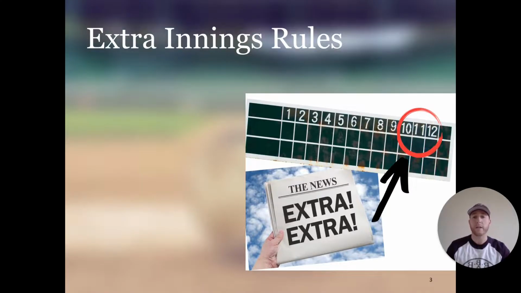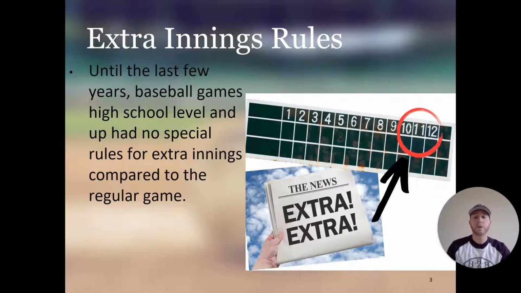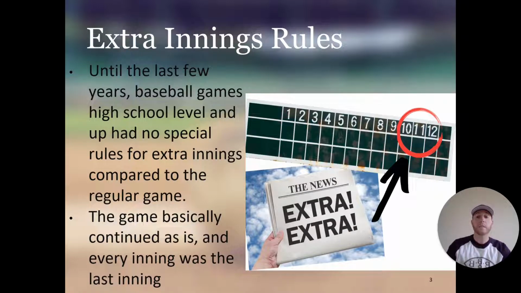The rules for extra innings. Until the last few years, baseball games at the high school level and up had no special rules for extra innings compared to the regular game. For the longest time, the game would just continue into the 10th inning, the 11th inning, the 12th, the 14th, 15th, however long it needed for there to be a winner. Every inning was basically the last inning.